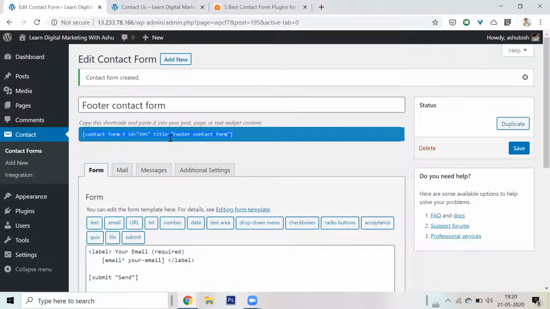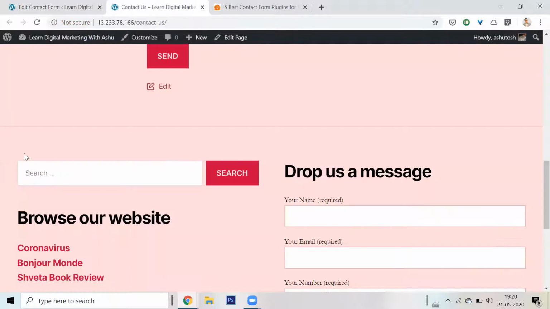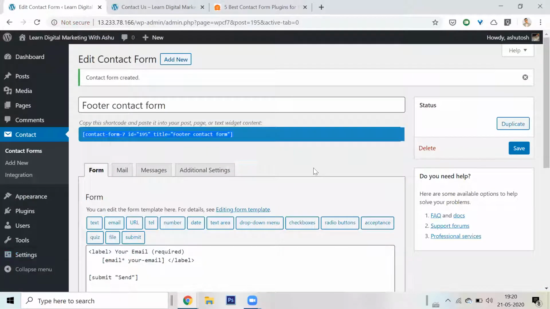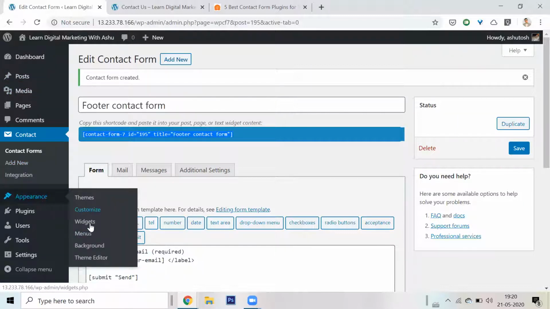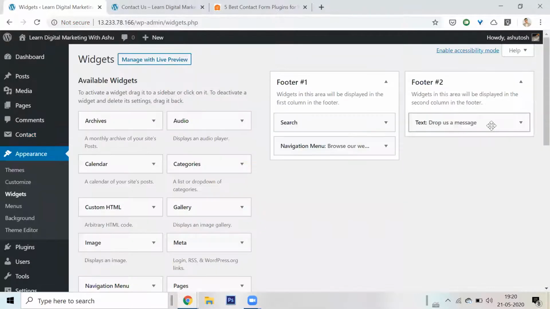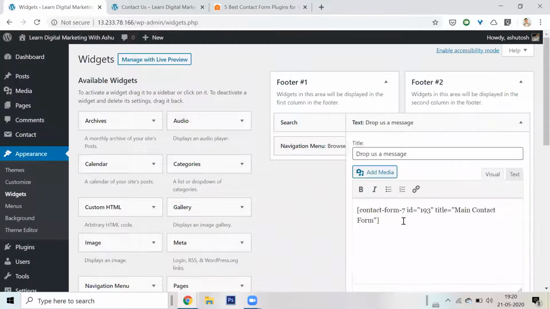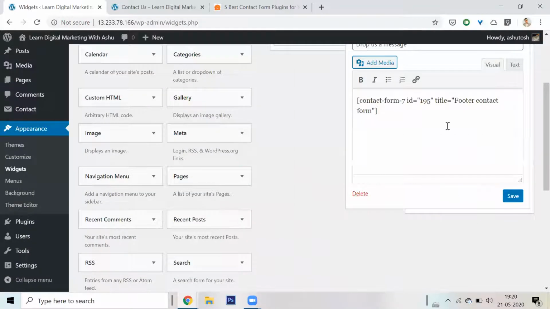I'll just pick up this ID and copy it. I've saved it. I'll go back to my footer, which was in appearances, in widgets. Instead of the code in footer 2, where I had ID 193, now I put 195, the code for the new form. I put it here. I click on done.